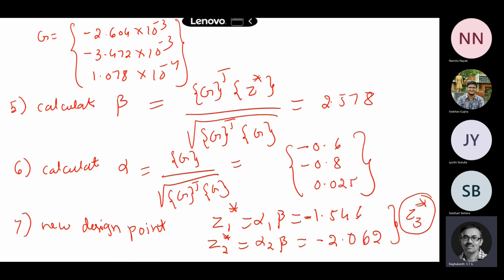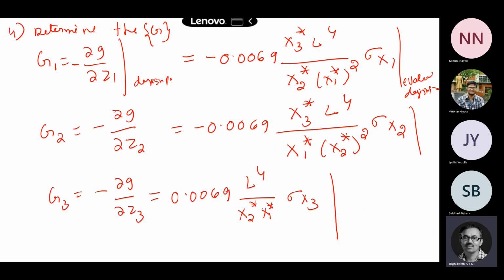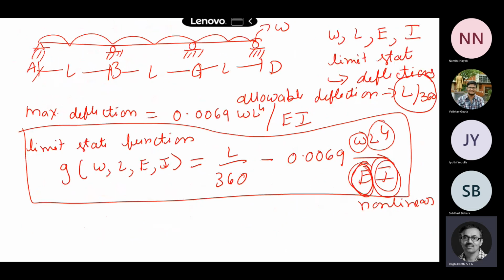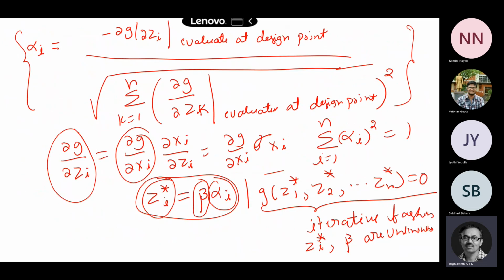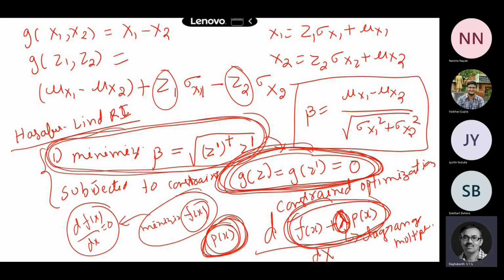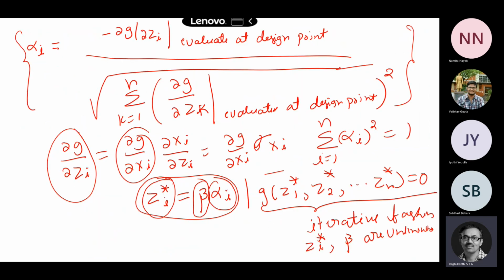Now how did we get all these g's, beta, alpha, all those expressions? That comes from the Lagrange multiplier. It comes from constrained optimization, where you minimize this distance subject to this constraint. If you apply the Lagrange multiplier, you will get all these expressions.